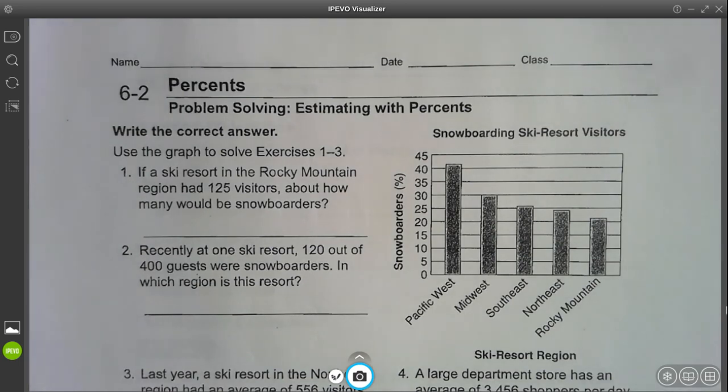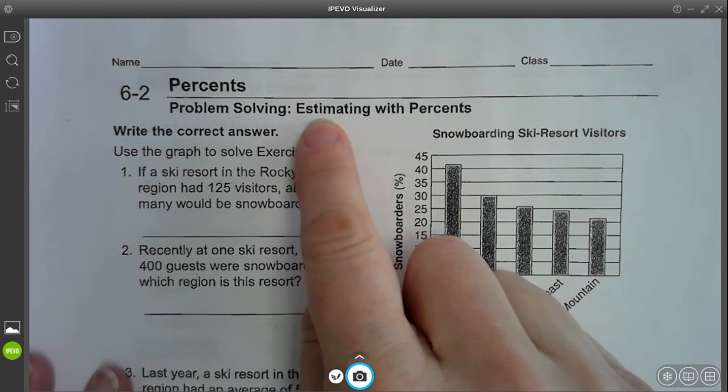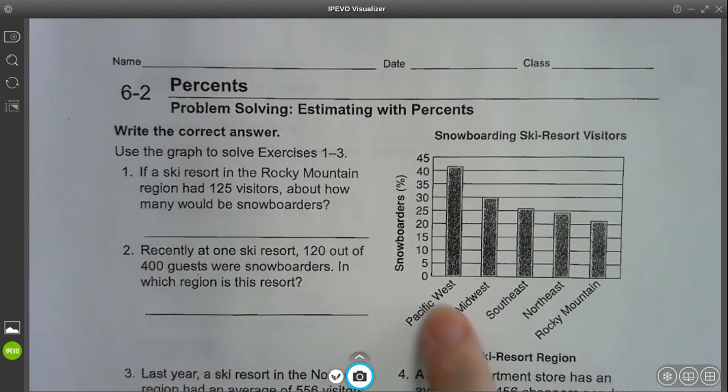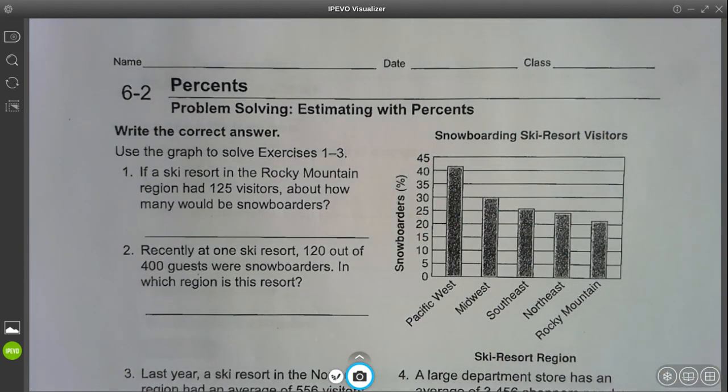All right, hello, this is day 2 of section 6-2 on estimating with percents. We're really technically not estimating in this section. We are going to be actually figuring out the real number since it's so easy to work with a calculator. Okay, so here it says use the graph here to solve exercises 1 through 3.